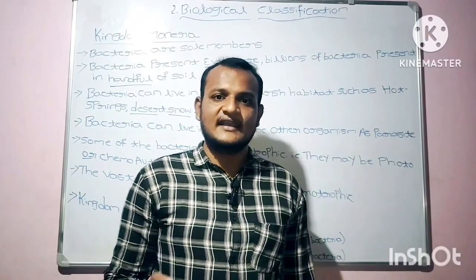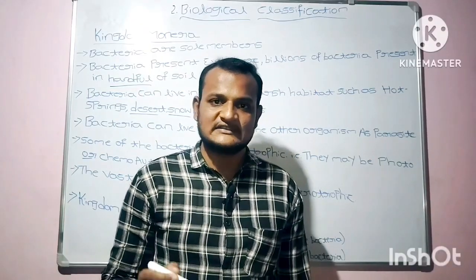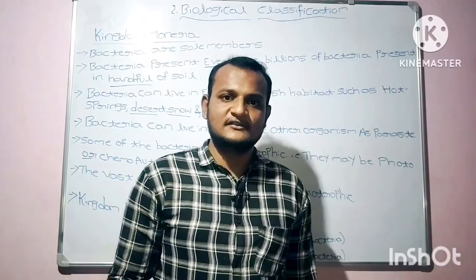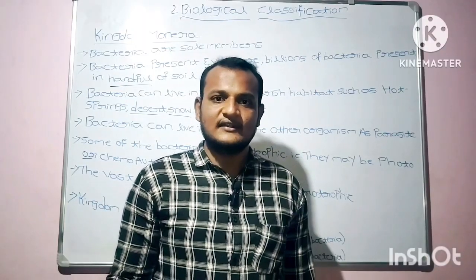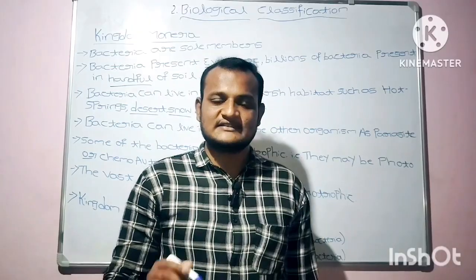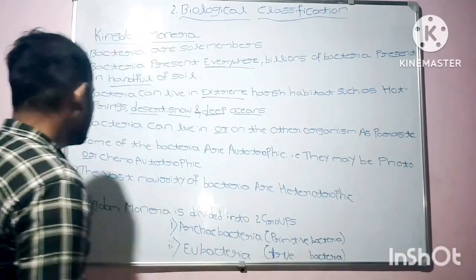Heterotrophs are organisms that can't prepare their own food. They always depend on other organisms for food and shelter. So bacteria can live independently, or they can live on other organisms as parasites for the sake of food.